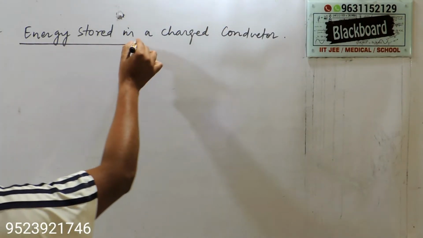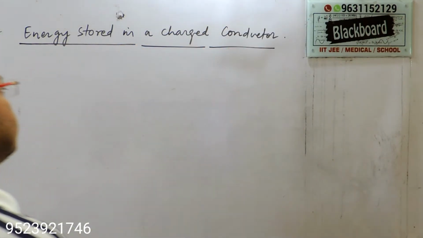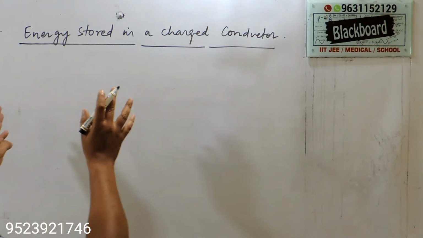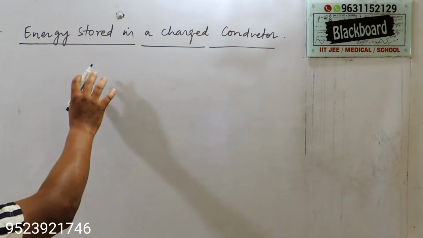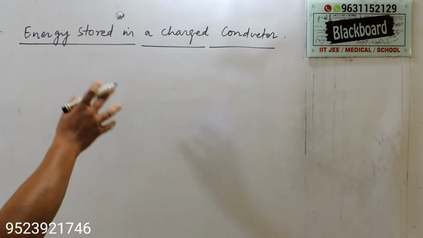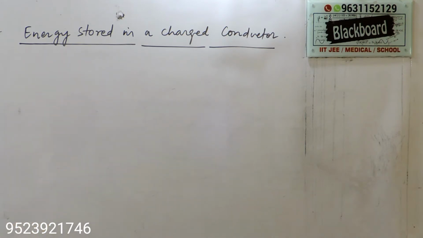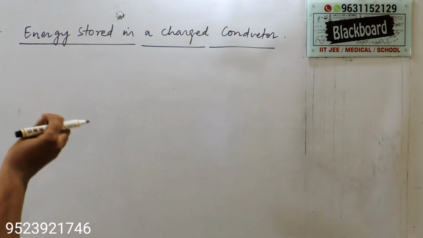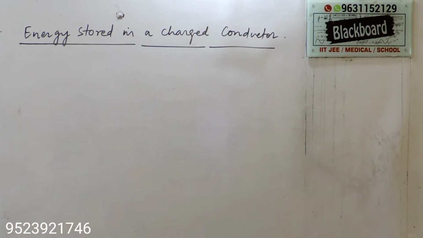Energy stored in a charged conductor. We know that work has to be done in charging a conductor against the force of repulsion by the already existing charge on it. The work is stored as potential energy in the electric field of the conductor.